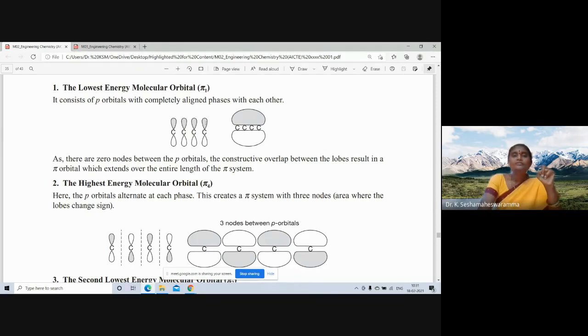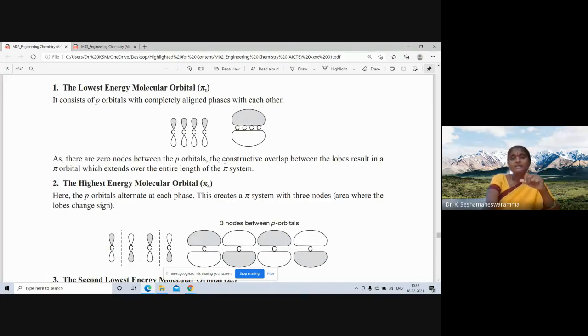For easy identification, we thicken this lobe and lighten this lobe. All these are one phase, all these are another phase. Hence, all the 4 p orbitals are aligned in a single phase. Hence, 0 nodes exist. There are 0 nodes between p orbitals.